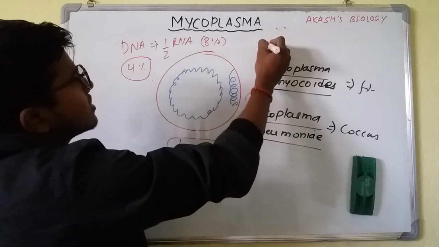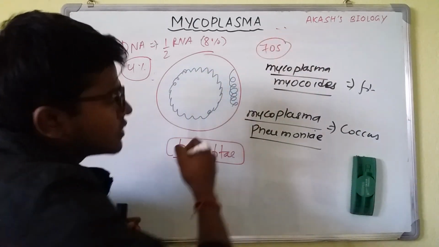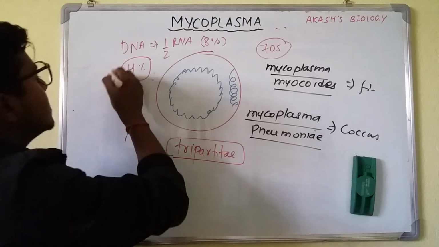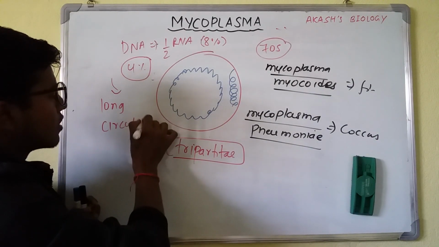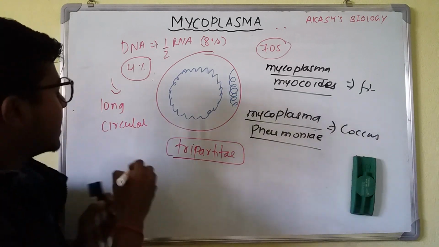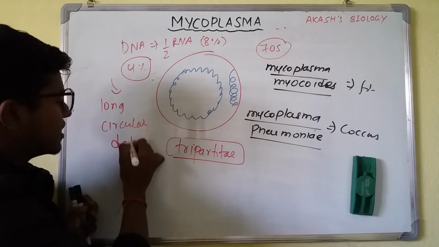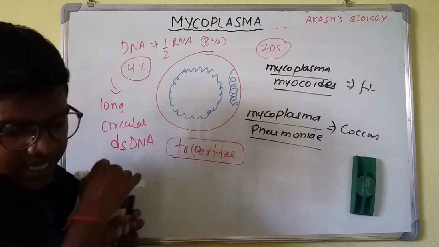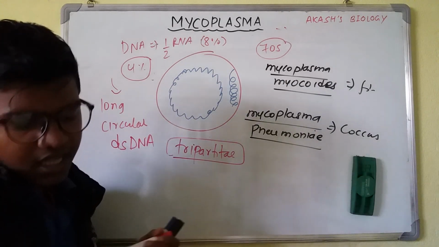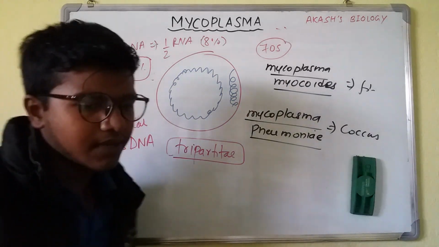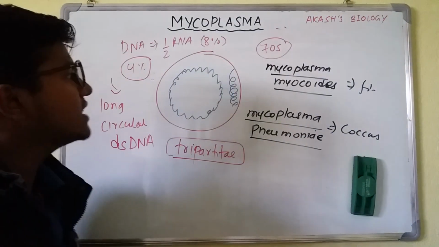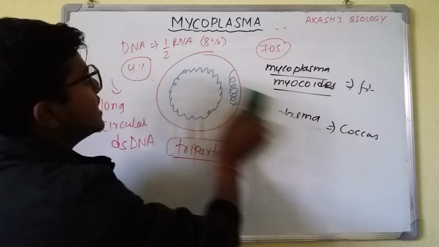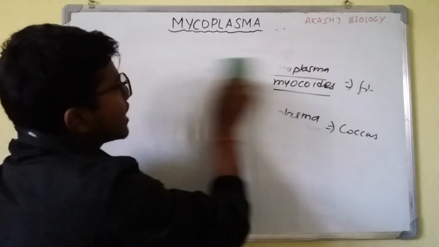The DNA is long, circular, double stranded, and it contains various types of enzymes that are not so important.